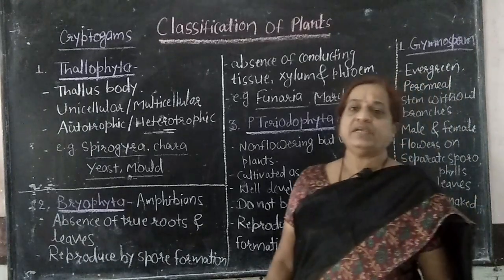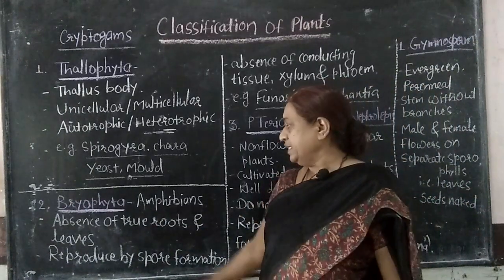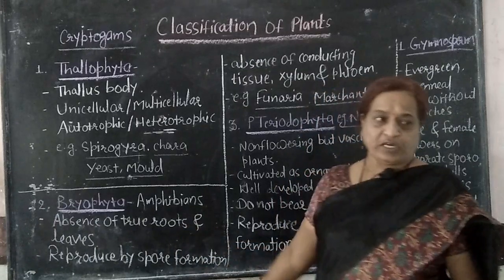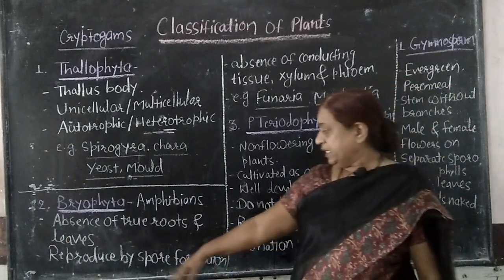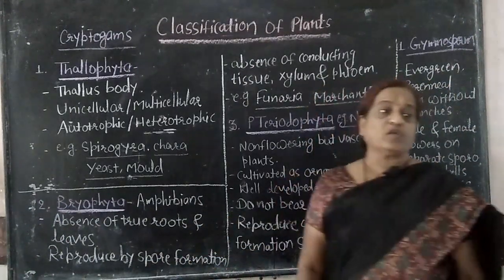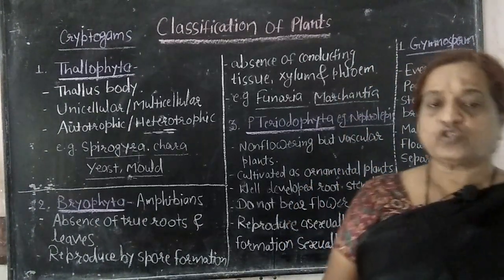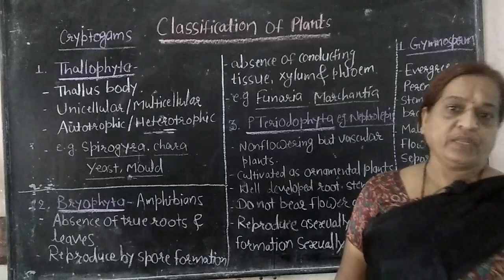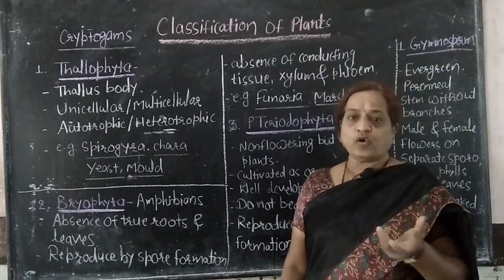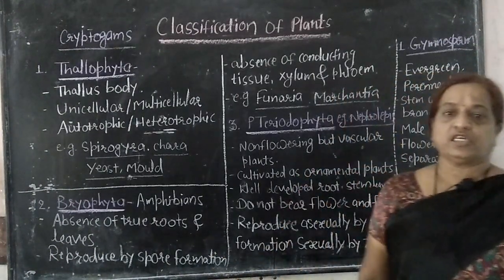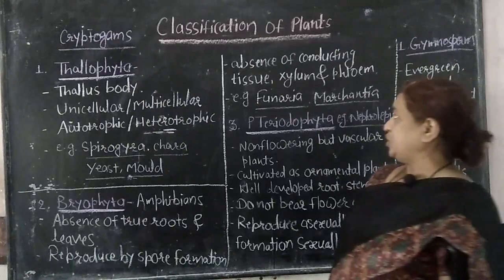Instead, they have leaf-like structures, and instead of roots, they have rhizoids. They reproduce by means of spore formation. Spores are asexual reproductive bodies, developed in a structure known as a sporangium.